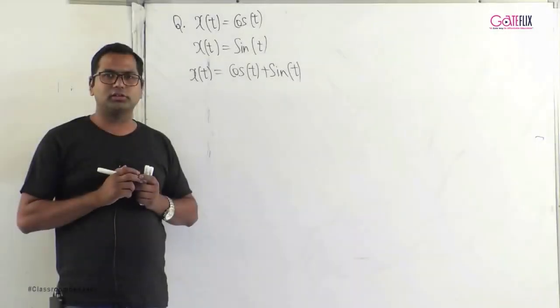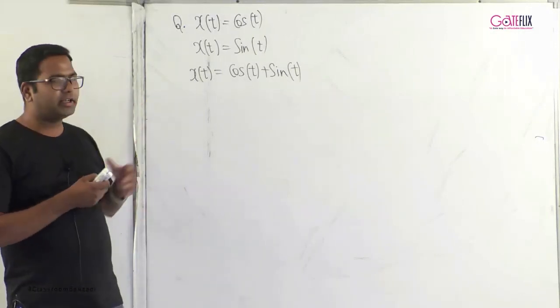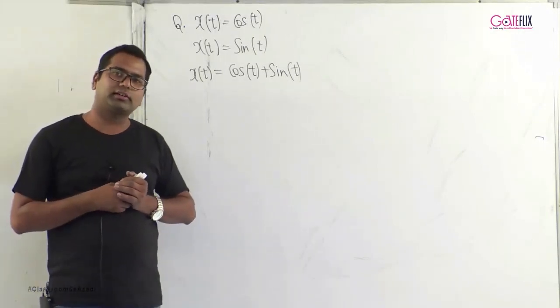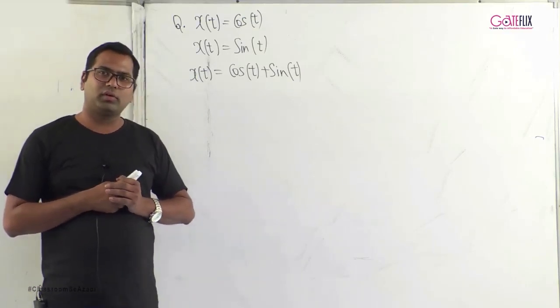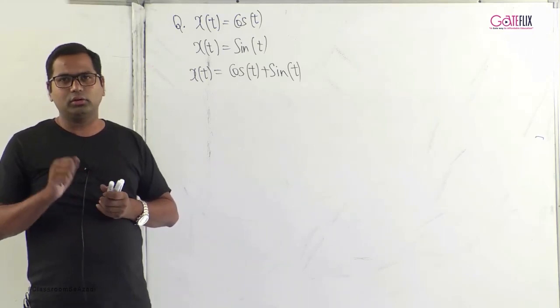The even and odd signals can also be solved analytically. I would take three examples here, and for each example we will try to find out whether it is an even signal, an odd signal, or a neither even nor odd signal.